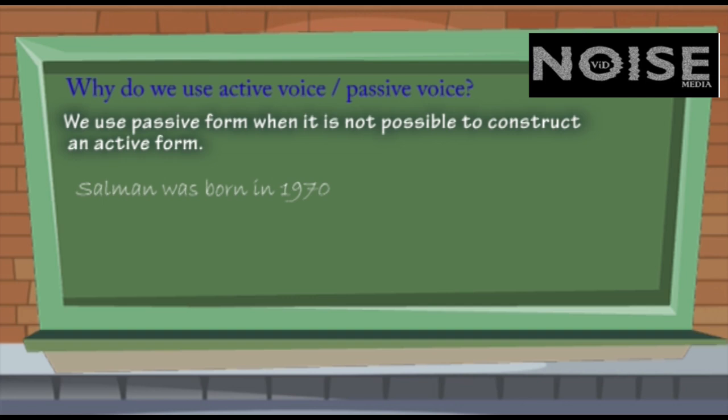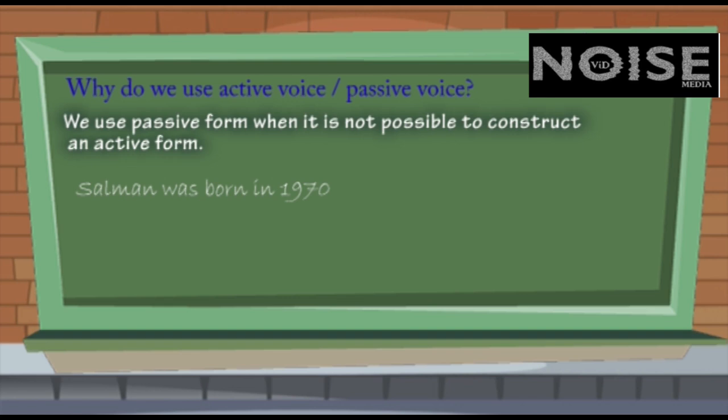Due to different mother tongue rules, foreign learners of a language commit such types of mistakes, and that is why some Pakistani learners of English may say Salman born in 1970, because they simply convert the Urdu sentence into English. And in Urdu it is active, but in English it must be passive.